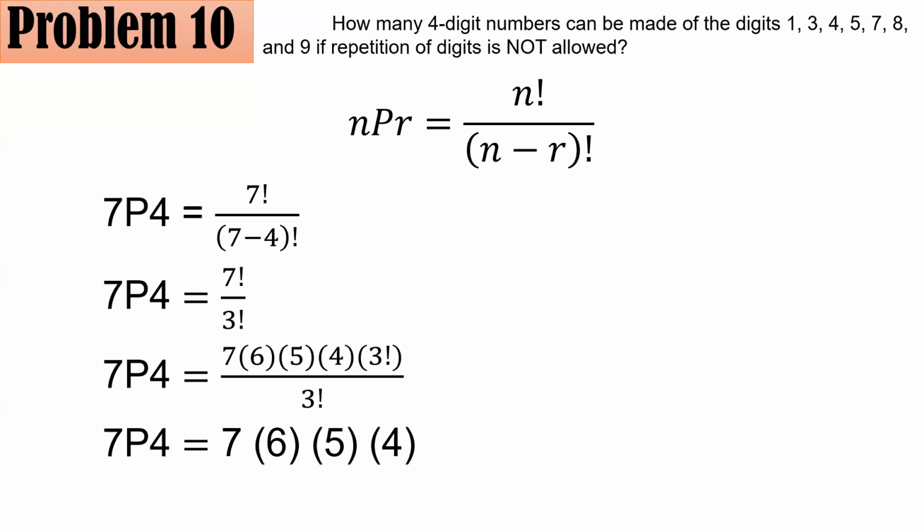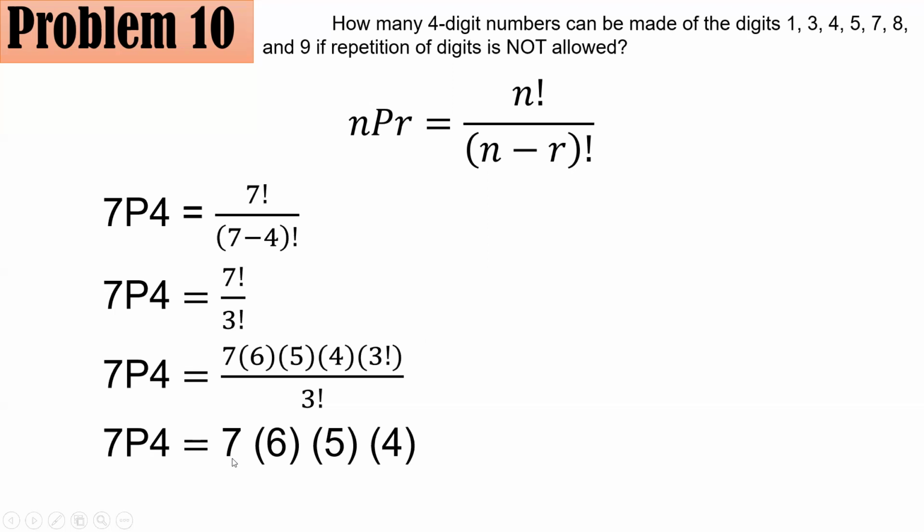So you are left with 7 times 6 times 5 times 4, which actually makes sense if you use the slot method. If you use the slot method, you have 4 slots. So the first slot is for the thousands place, second slot for the hundreds, third slot for the tens, and fourth slot for the ones. There are 7 digits involved, right? So 7 for the thousands place.